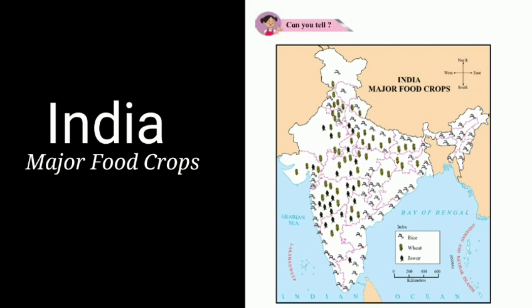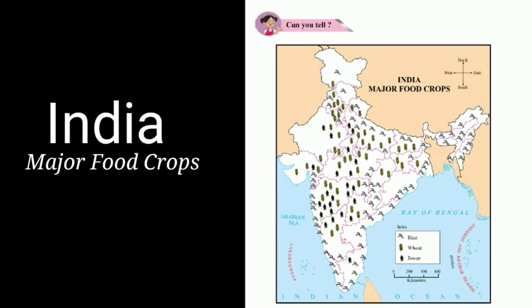The first question is, which food crop is grown on a large scale in the coastal region? Coastal means area near the sea. So rice is grown on a large scale in the coastal part of India. Now the second question, which food crops are grown in North India?